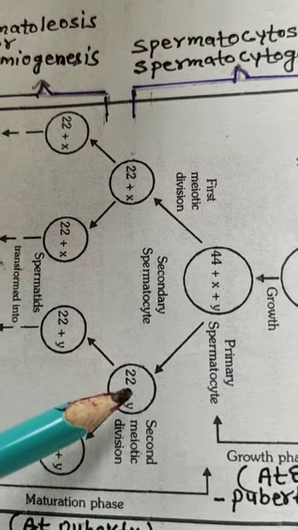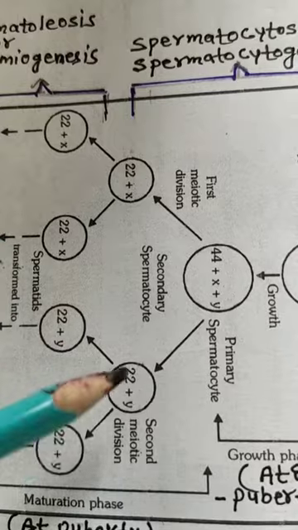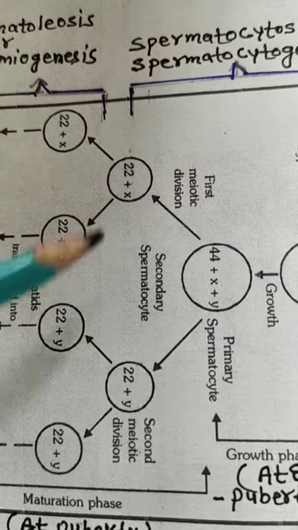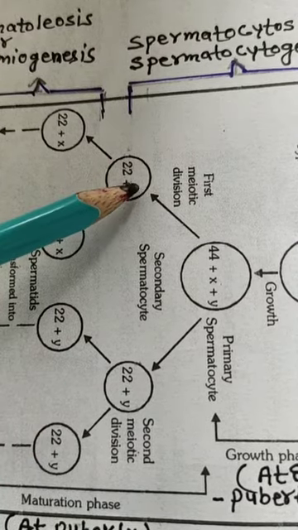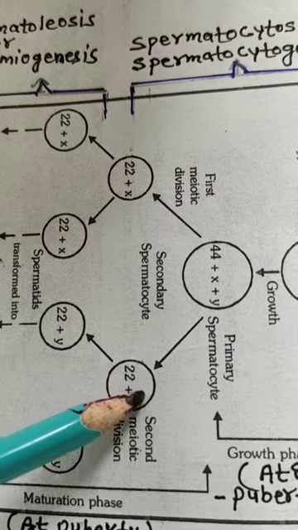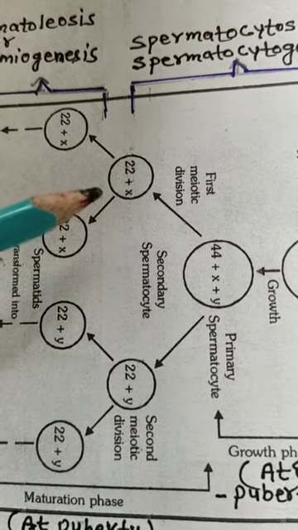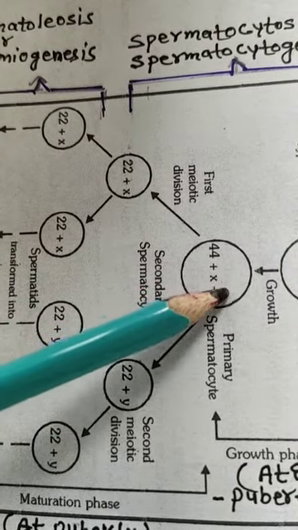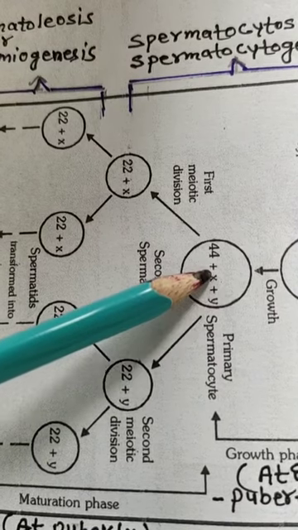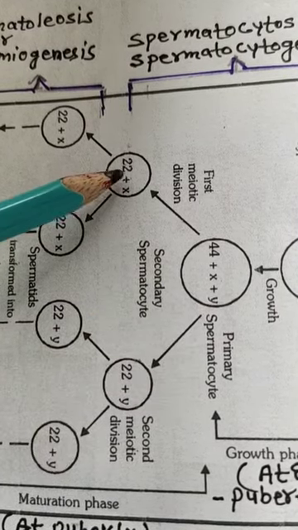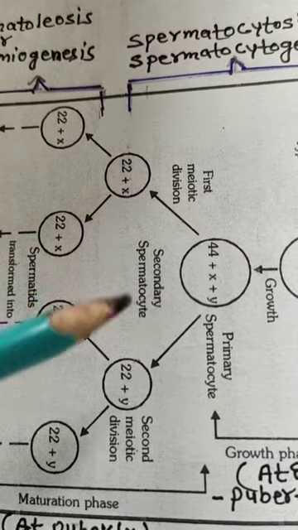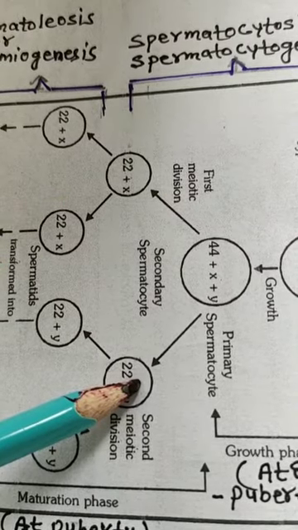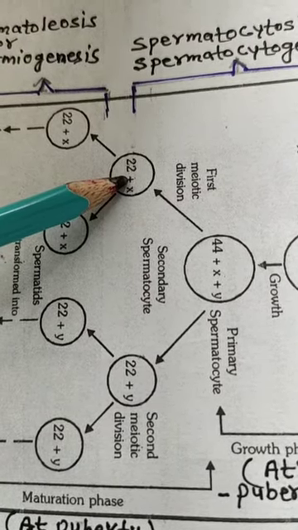So two secondary spermatocytes are produced, which are haploid in number, as it is a reductional division. So primary spermatocytes undergo the first meiotic division, by which two haploid secondary spermatocytes are produced. These secondary spermatocytes now undergo the second meiotic division.